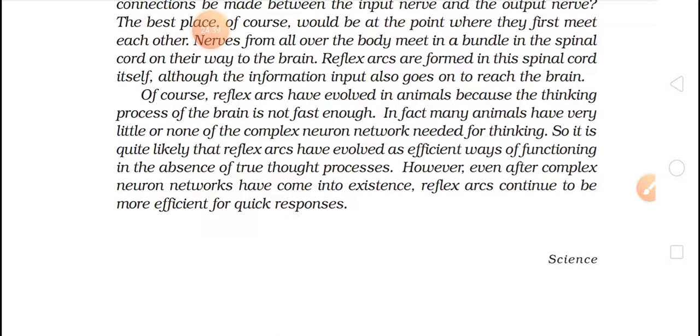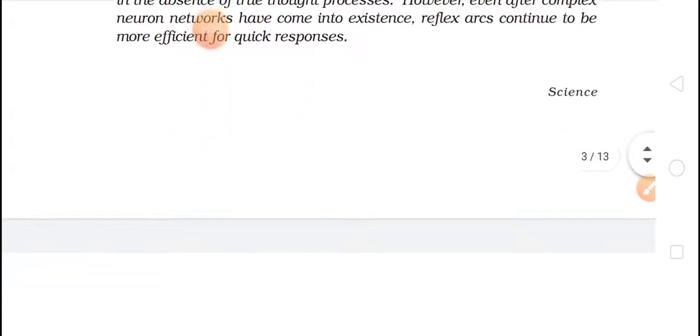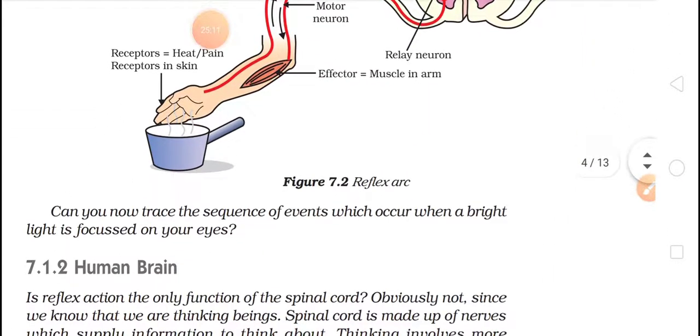And it is seen that in lower organisms this reflex arc is absent. The process is slow, but in higher organisms the process of thinking becomes faster. The brain has developed as evolution has taken place. So this is your reflex arc.